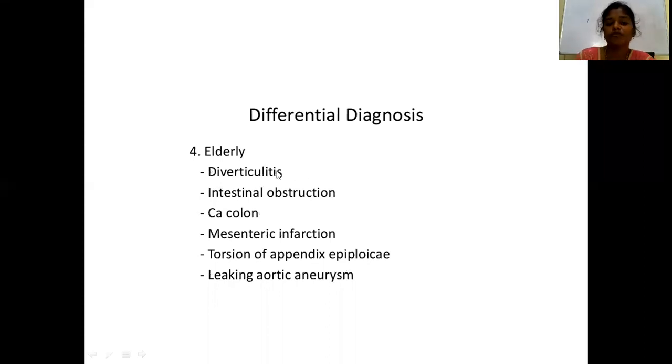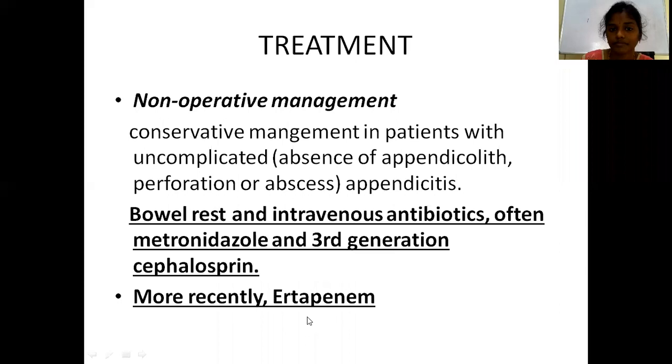In elderly people, the differential diagnoses are different, like diverticulitis and intestinal obstruction. Here in elderly people, tumors will come, like carcinoma colon, and torsion of appendix epiploicae. Sometimes a leaking aortic aneurysm also mimics acute appendicitis. So this is about the differential diagnosis of acute appendicitis.